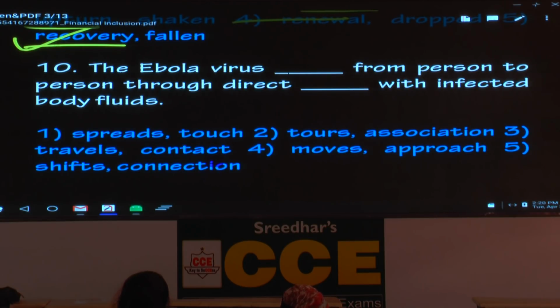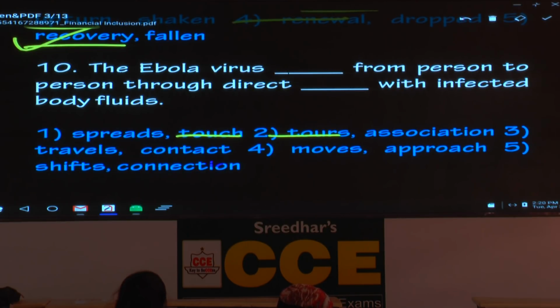Question number 10. The Ebola virus from person to person through direct with infected body fluids. Spreads. Virus, usually we use the word spreads. So hold that one. But what is the second word here? From person to person through direct touch with. Does it sound correct? No, mark it wrong. Virus tours. Does it tour? So please mark it wrong. This is not the right word.